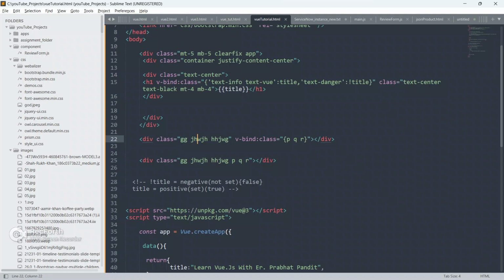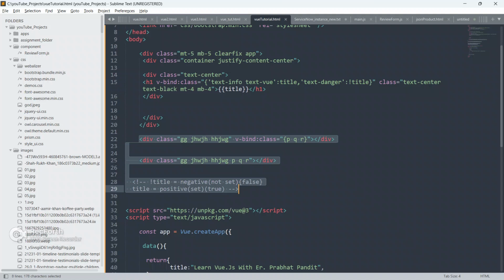Let me explain one more time: if we write like this in Vue.js and bind some attribute using vbind, then after the compilation we will get it like this. We will get our class like this also, and we will get a new class from here also. This is why I am getting a different class after the compilation inside this HTML element.